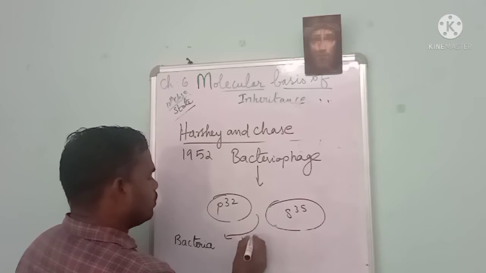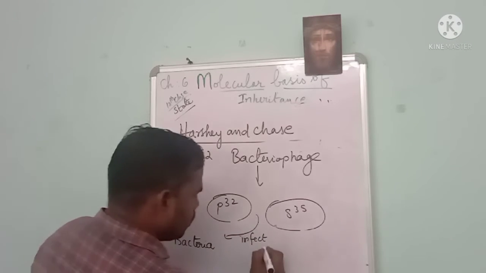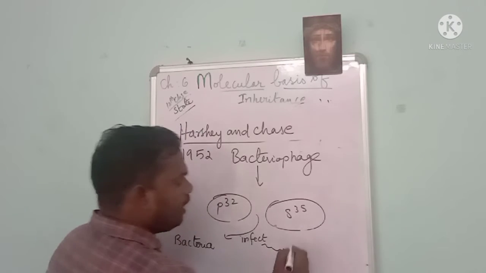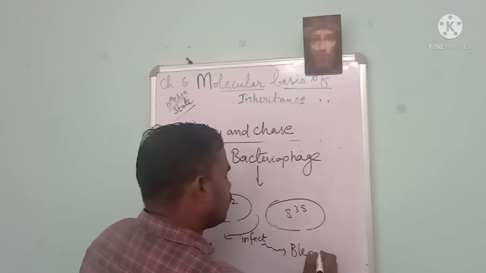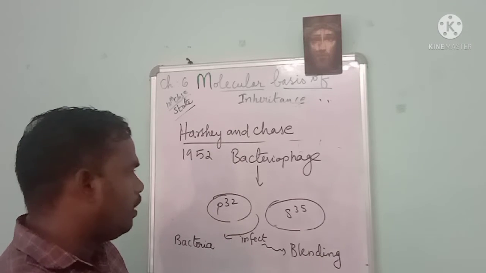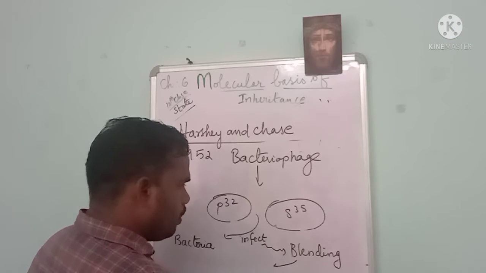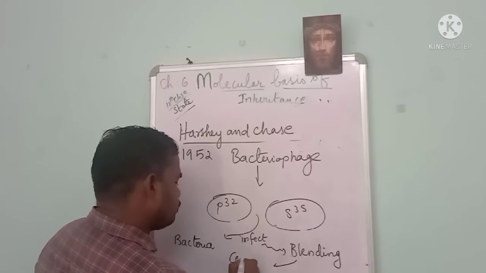The bacteria get infected. Okay? After infection, what happens? Blending, that is, we grind it completely and then put it in the centrifuge.